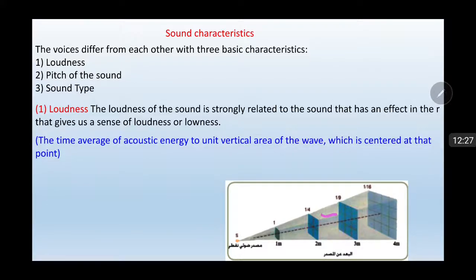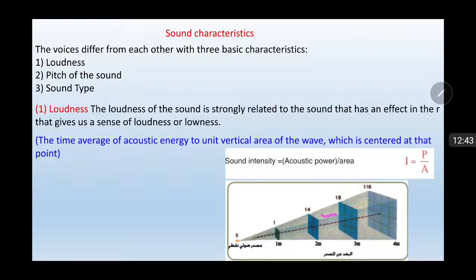The time average of acoustic energy passing through a unit perpendicular area of the wave. Sound intensity equals acoustic power over area.